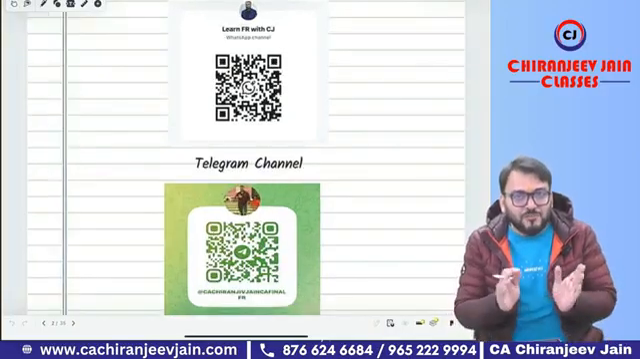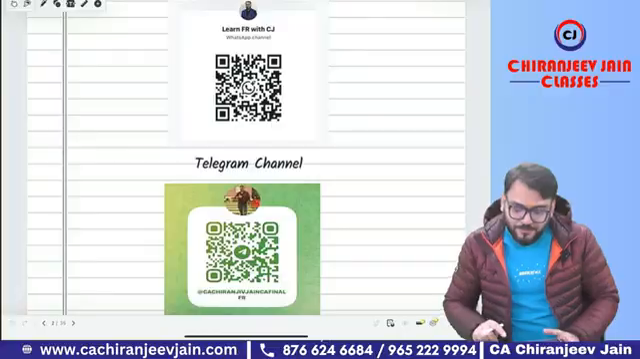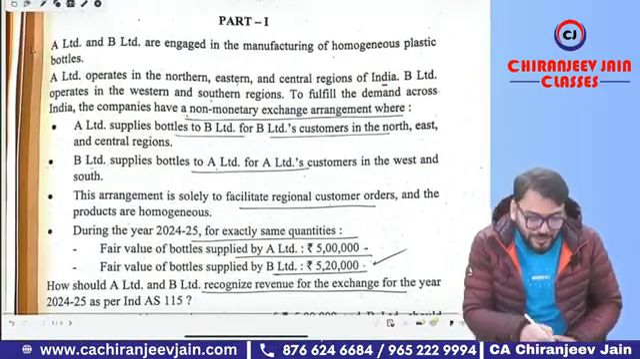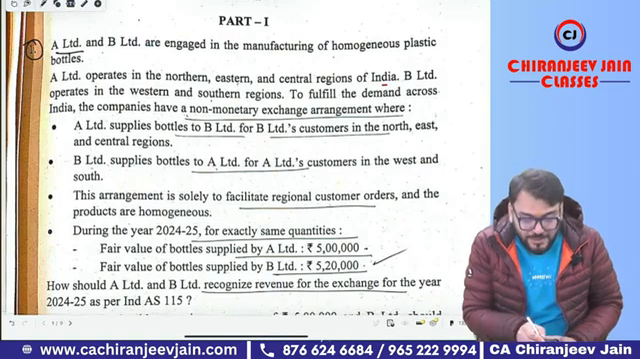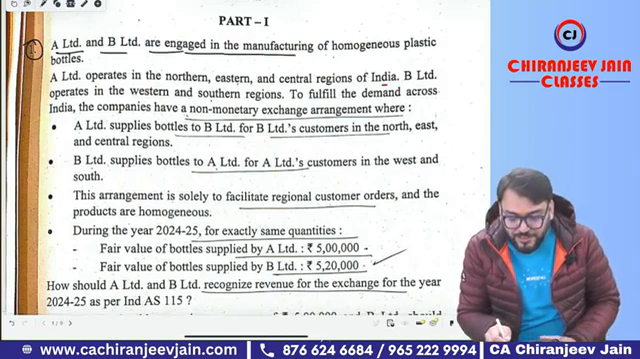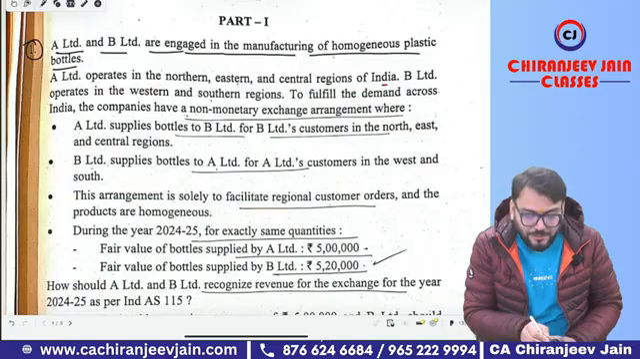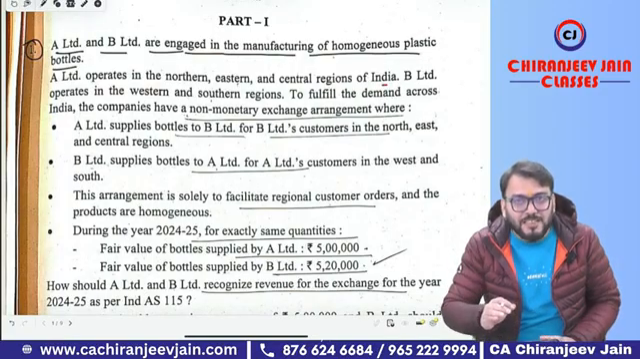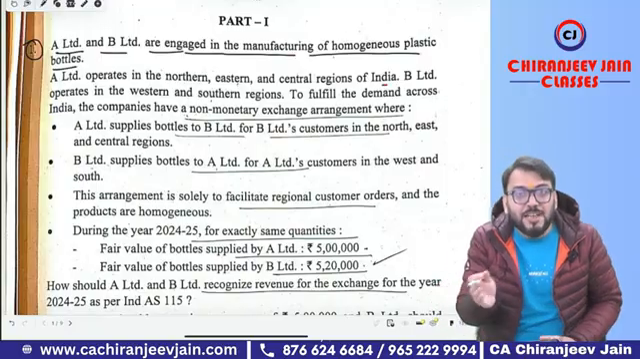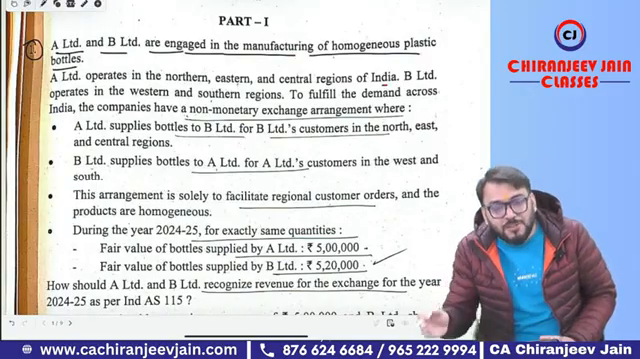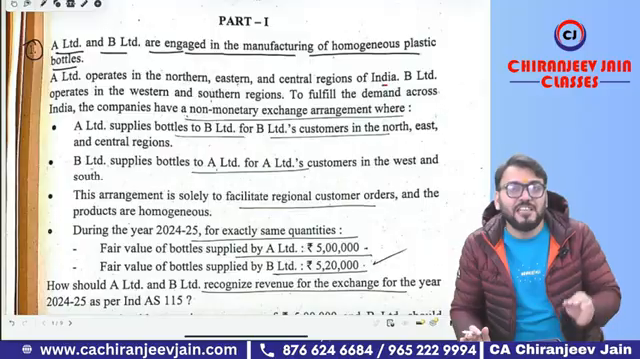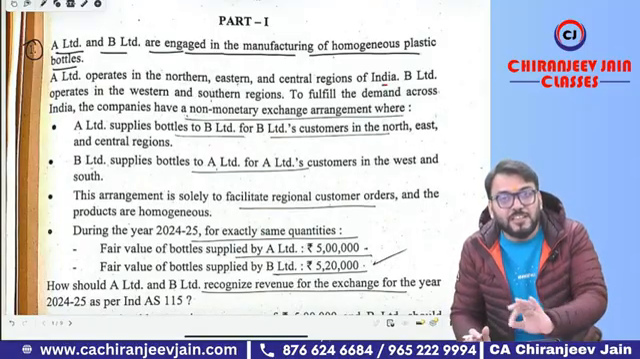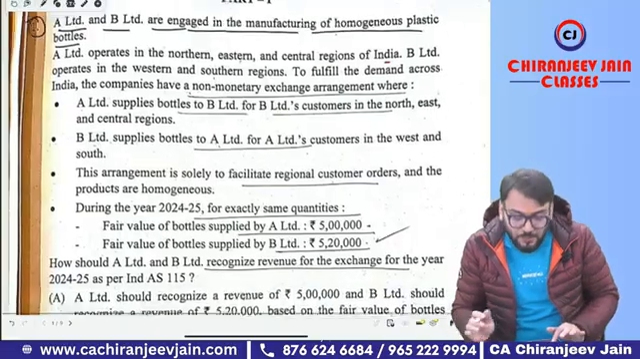Now let us start with the MCQ part, then we'll move to descriptive part. Coming to part 1 of the question paper, question number 1 is related to IND AS 115. What is given? A Limited and B Limited are engaged in the manufacturing of homogeneous plastic bottles. Means can I say similar type of business? So what IND AS 115 says is that if there is any non-monetary exchange between entities in the same type of business, to facilitate sales to the customer, it is outside the scope of IND AS 115, and therefore for such non-monetary transactions no revenue will be recognized even though fair value is given.